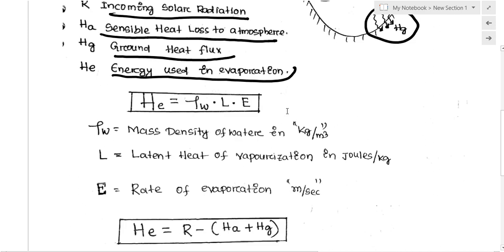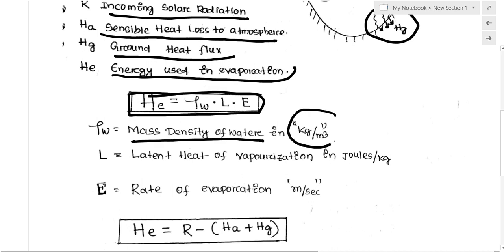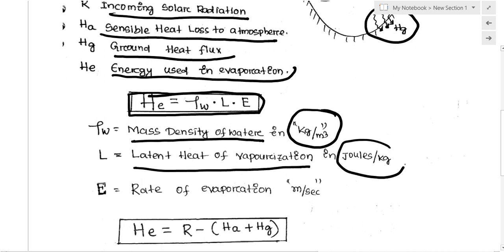The energy used for the evaporation process is rho W times L times E. What is rho W? That is the mass density of the water, in kg per meter cube, and L is the latent heat of vaporization, in joule per kg.